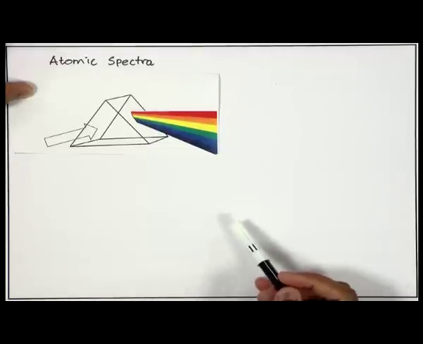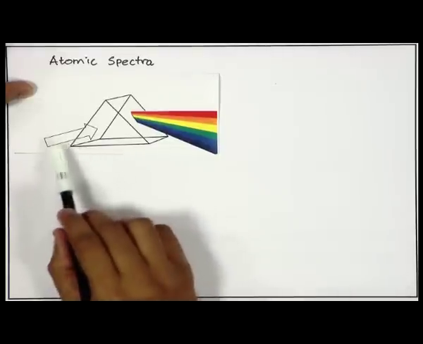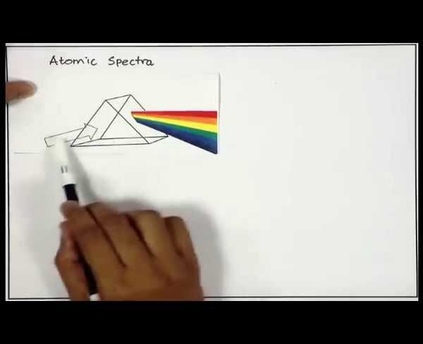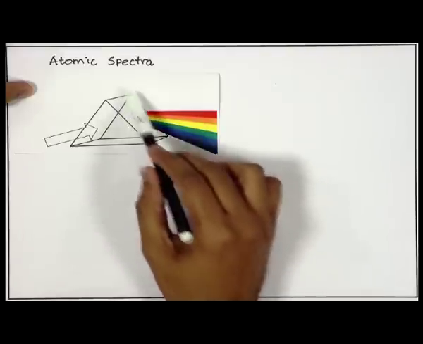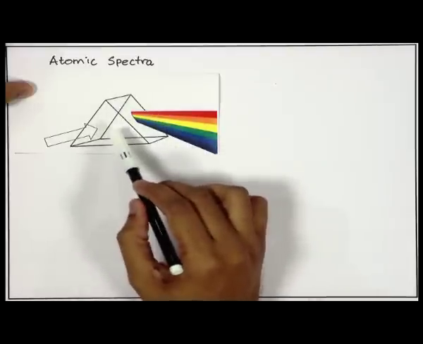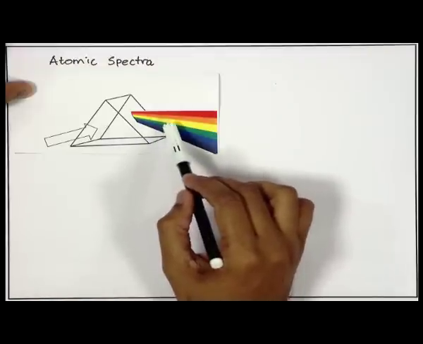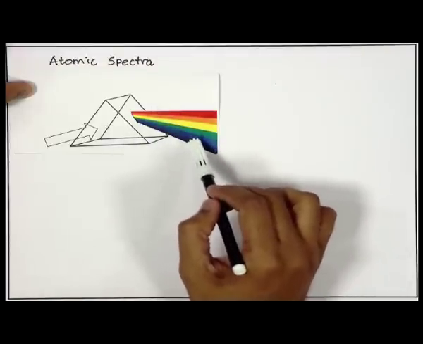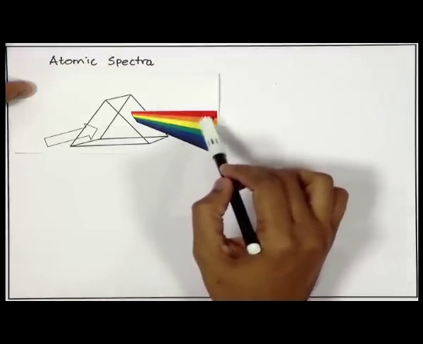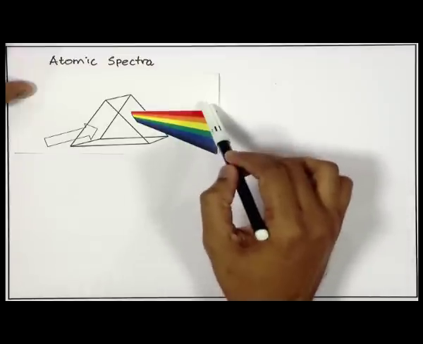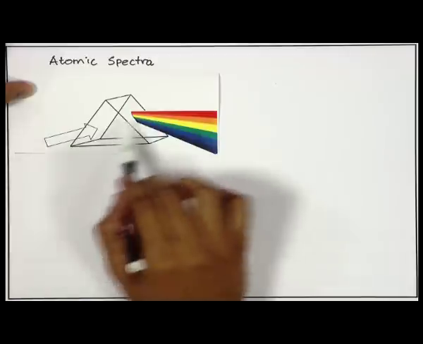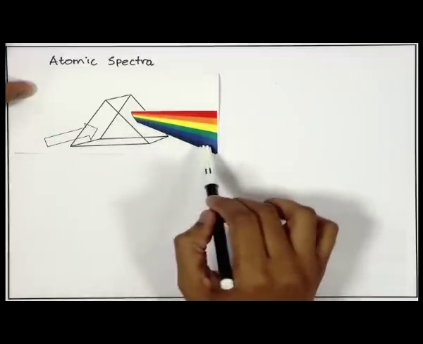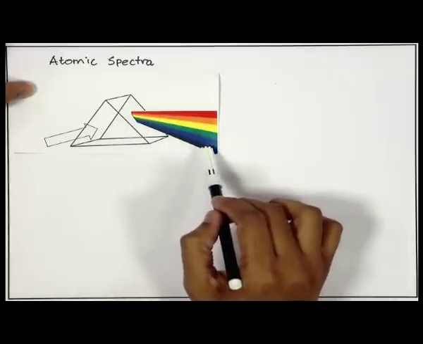This happens because the prism offers a different medium, in which different wavelengths, blue, green, yellow, orange, red, get deflected from their original path by different magnitudes.